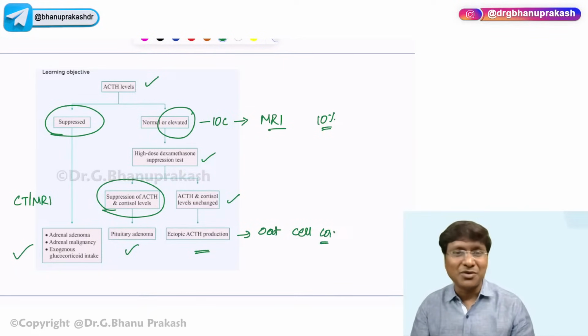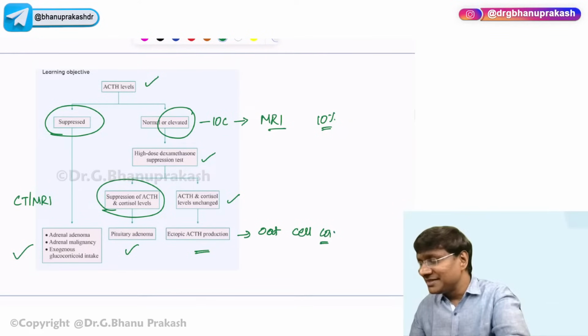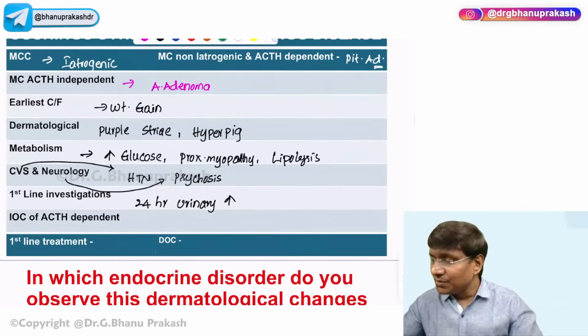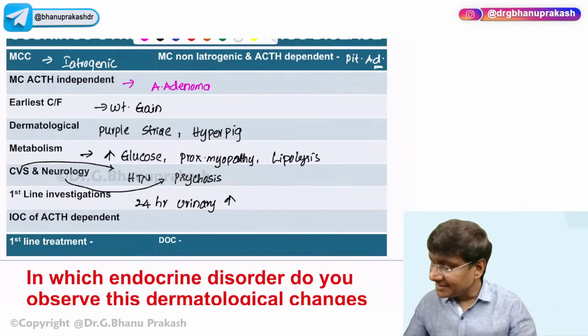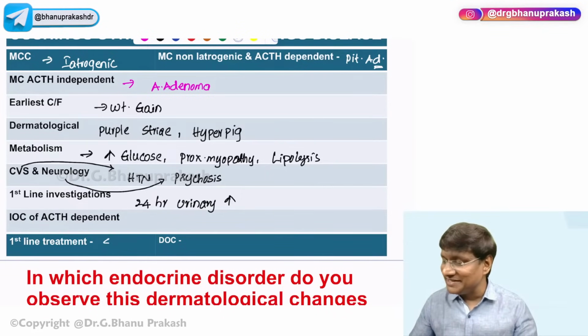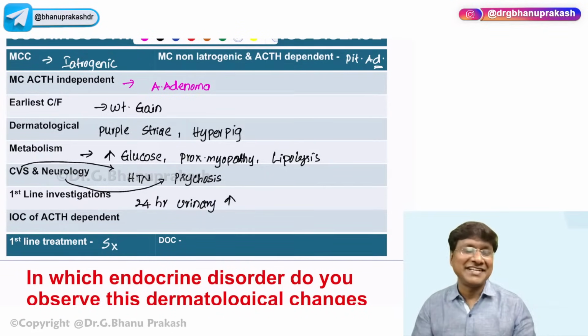That will be the most common cause for the ectopic ACTH. All right. Then coming on to the treatment in patients with Cushing's. What will be the first line treatment? The first line treatment that you will be doing in these patients will be surgical resection of the tumor, right? Surgical resection of the tumor.